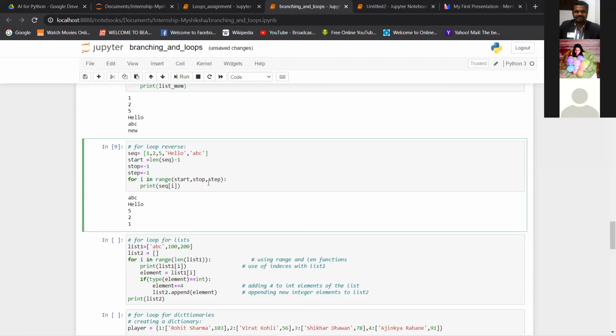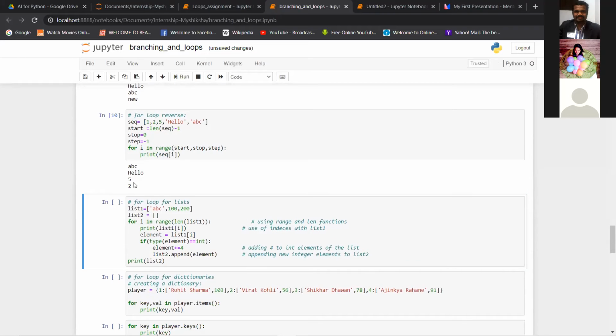What I was telling was, if stop is not -1, you will not get the last iteration. The loop will not reach the last index. If you just change it to 0 and see, now you can see all the elements are printed. But if you make it 0 and try to run it, you see here 1 has not been printed.